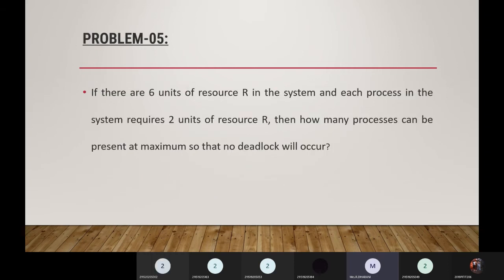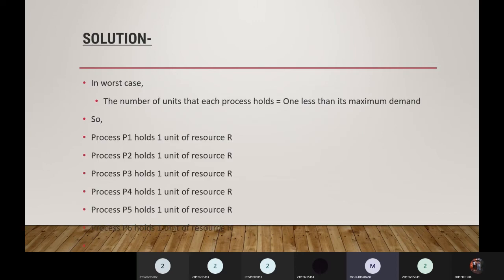So the next one is, if there are 6 units of resource R in the system, okay, 6 units, and each process in the system requires 2 units of resource R, then how many processes can be present at maximum so that no deadlock will occur? How many processes they are asking? Okay, so the number of units that each process holds is 1 less than its maximum demand. So process P1 holds 1 unit, process P2 holds 1 unit, and P3, P4, P5 and P6.